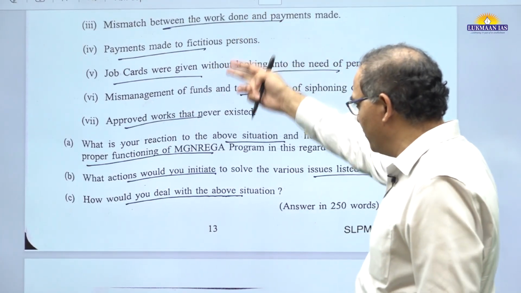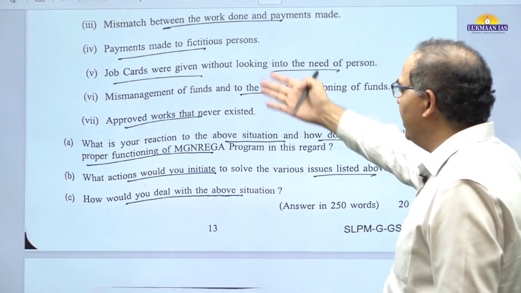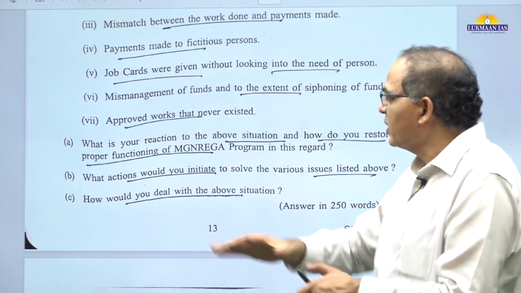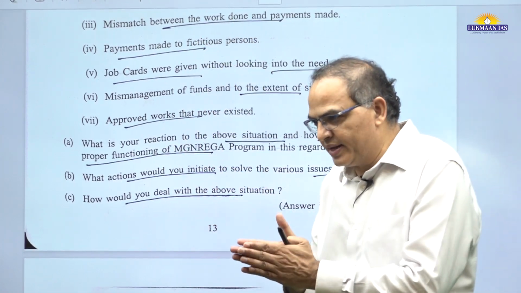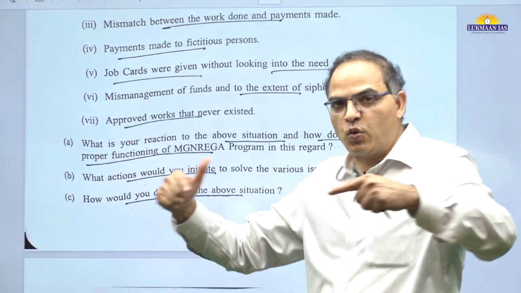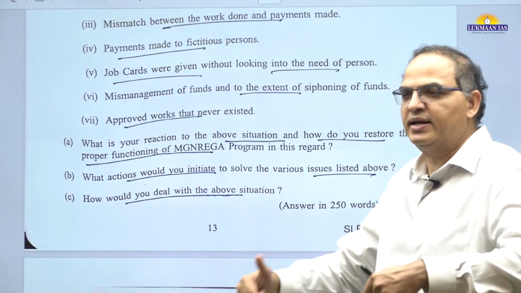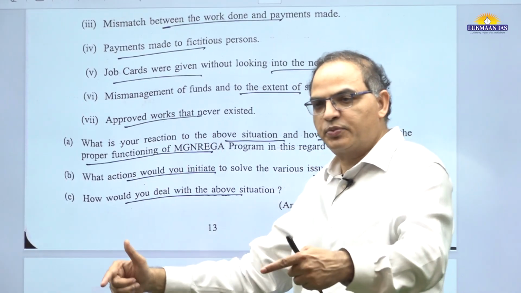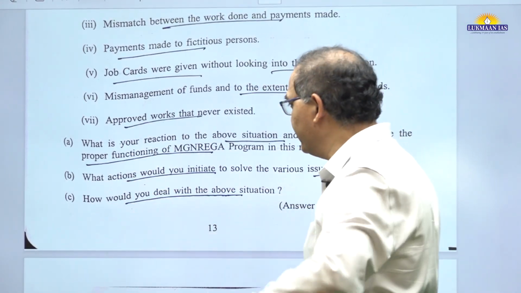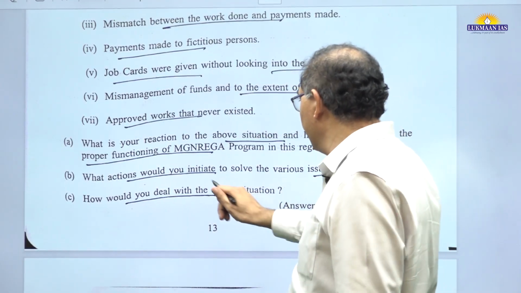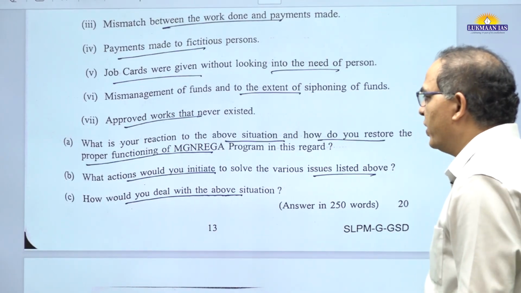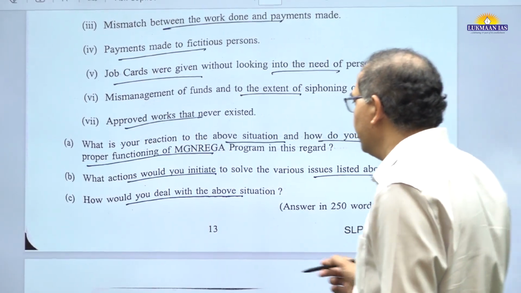They have listed a set of issues, and your stand should be: for each one you can do a summary, club the common questions together and have your solution for that. One will be inquiry related, finding the inquiry, and for those who are involved in corruption, legal action should be taken, that you can consider. This is how you would initiate to solve this, right? What action you take, initiate, that is what it is saying.